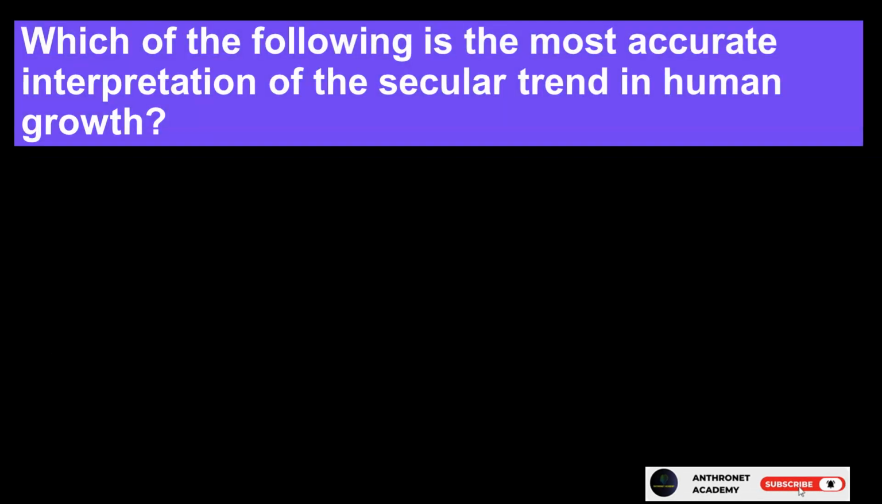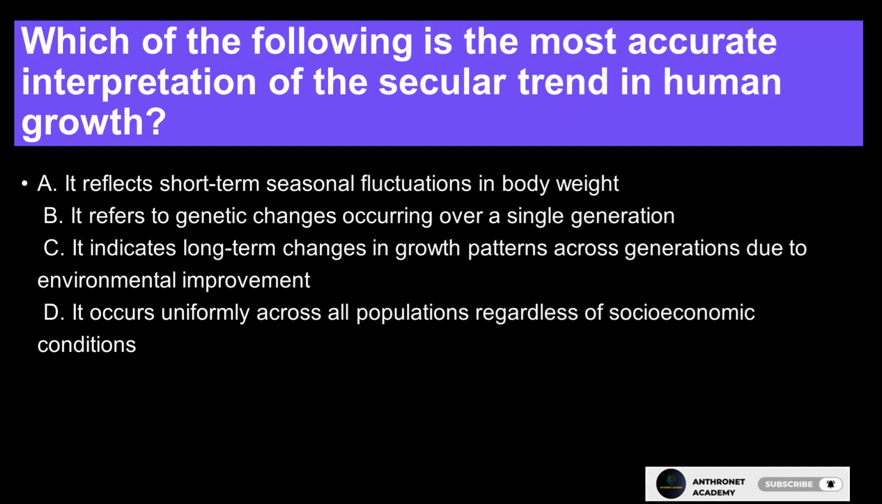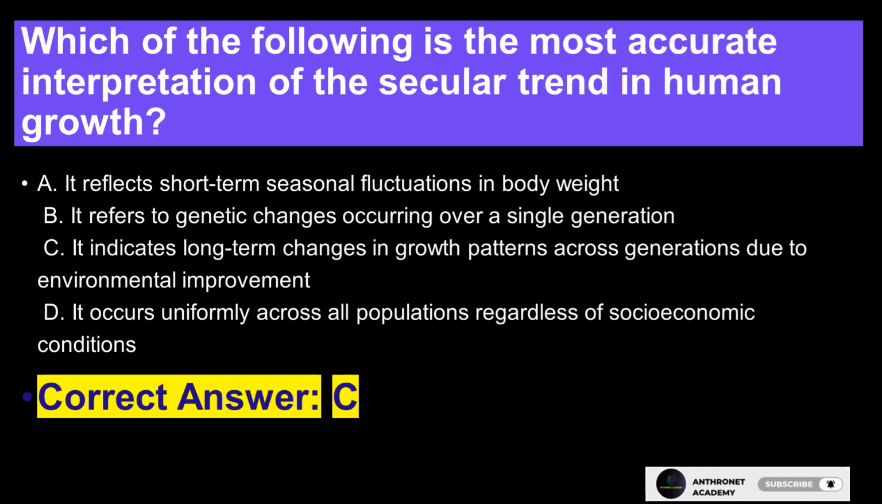Question 2. Which of the following is the most accurate interpretation of the secular trend in human growth? A. It reflects short-term seasonal fluctuations in body weight. B. It refers to genetic changes occurring over a single generation. C. It indicates long-term changes in growth patterns across generations due to environmental improvement. D. It occurs uniformly across all populations regardless of socioeconomic conditions. Correct answer, C.